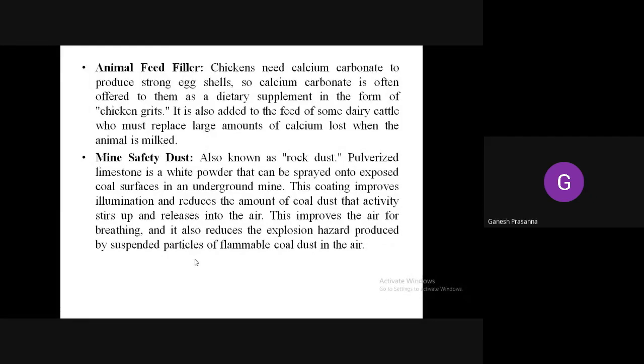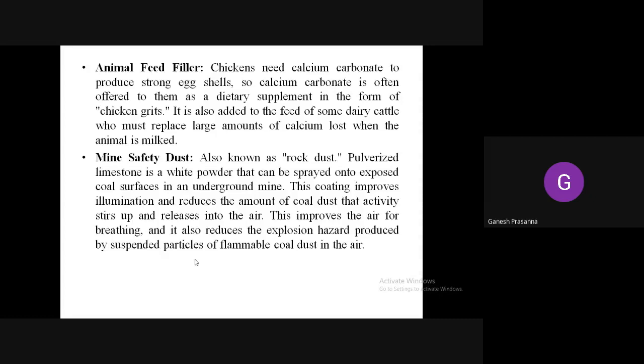And also it is used as mine safety dust, rock dust. The pulverized, small pieces of limestone, which is a white powder, is sprayed on the exposed coal mine surfaces so that the ammonia and the nitrogen will not be released from the coal. Coal usually contains a lot of ammonia.